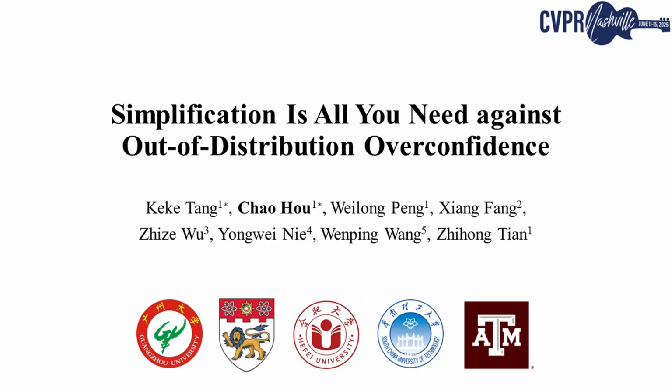Hello everyone, I'm Chao from Guangzhou University, and today I'll be presenting our collaborative work on "Simplification Is All You Need Against Out-of-Distribution Overconfidence." Our study addresses a crucial challenge in deep learning, particularly in the context of neural networks and their behavior when encountering unknown data.